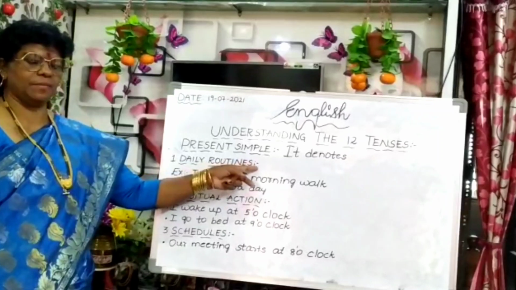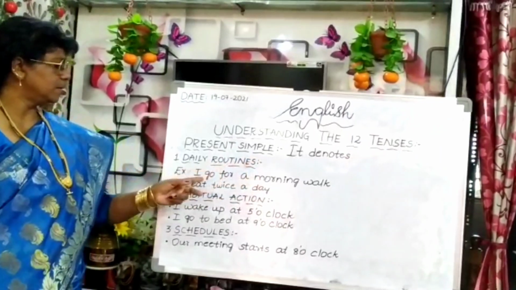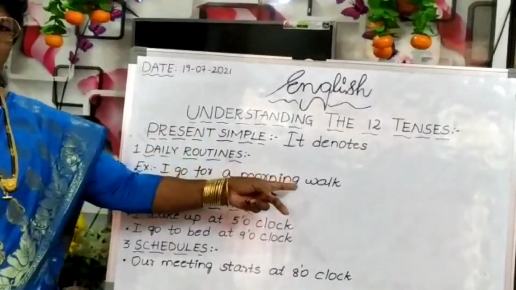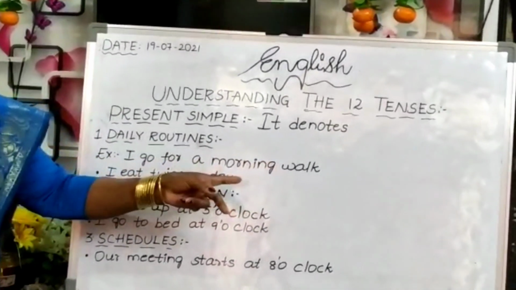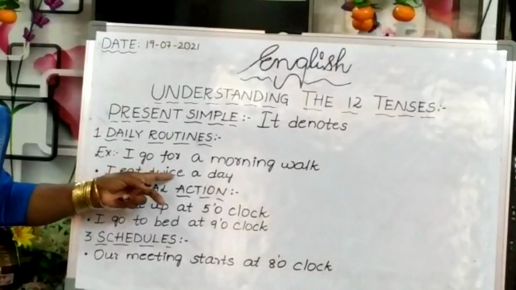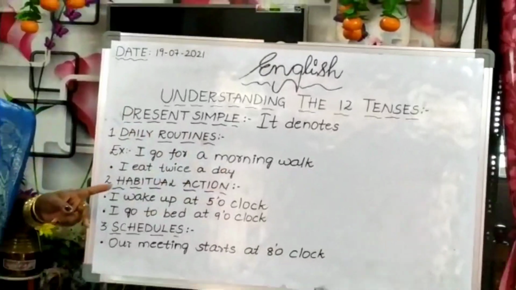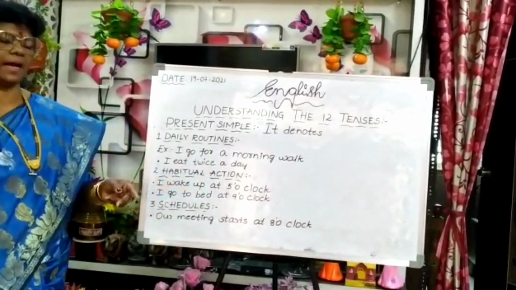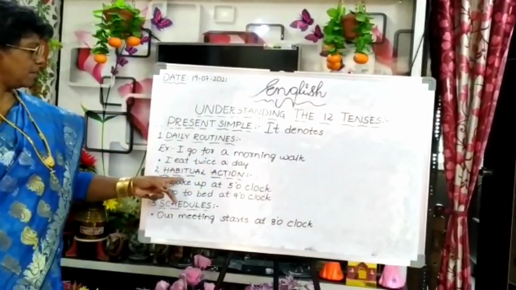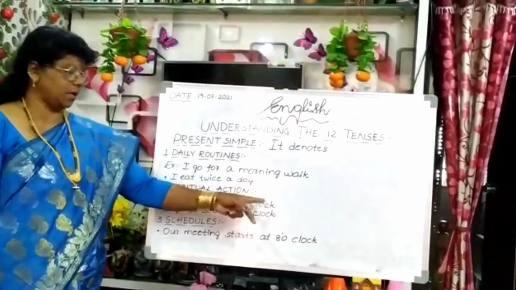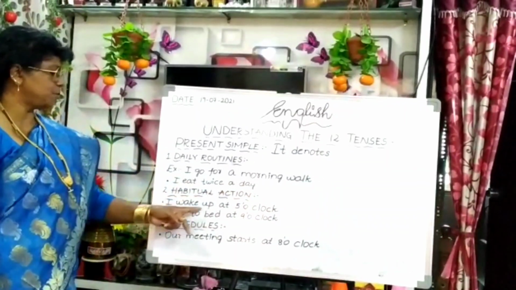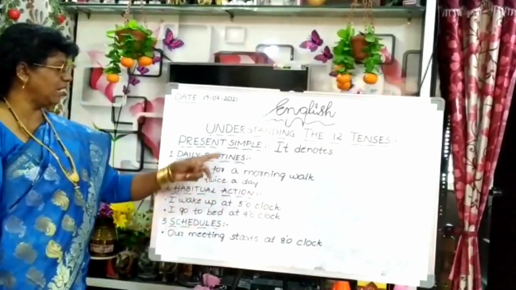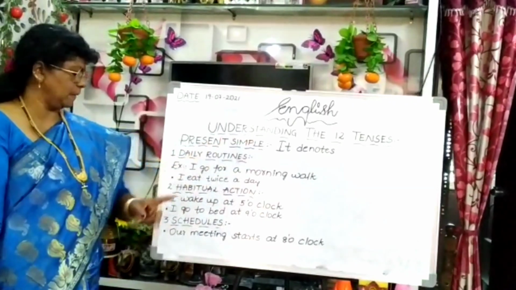Daily routines. Certain works we people will have. I go for a morning walk. That is your routine work. Then, I eat twice a day. Habitual action. Every person will have certain habits. I wake up at 5 o'clock. I go to bed at 9 o'clock. These are your habits. These all will come under present simple.